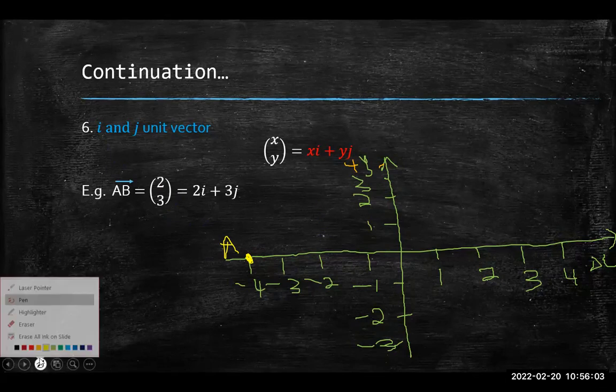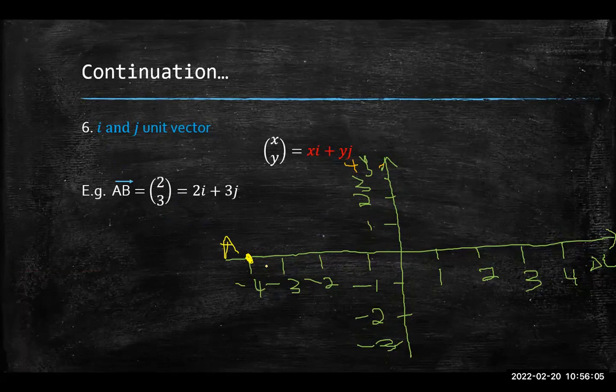So that's what I'm going to do. From this starting point A, I move 2 spaces to the right. So 1, 2. Then I move 3 spaces up. 1, 2, 3.